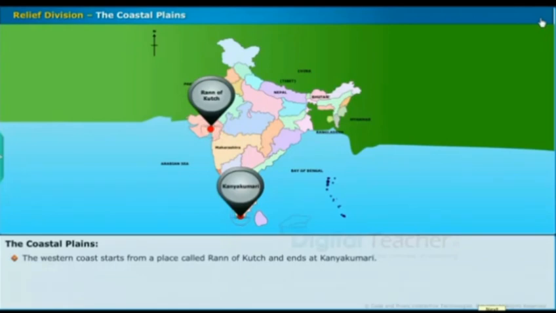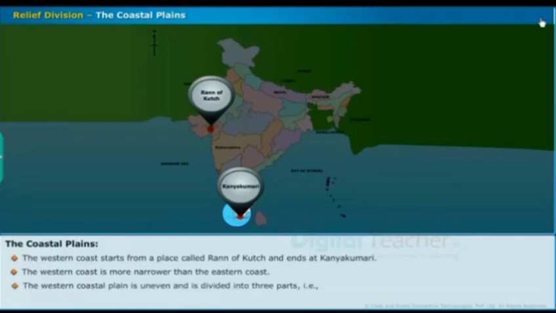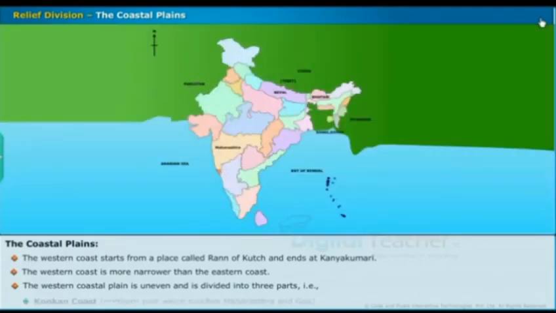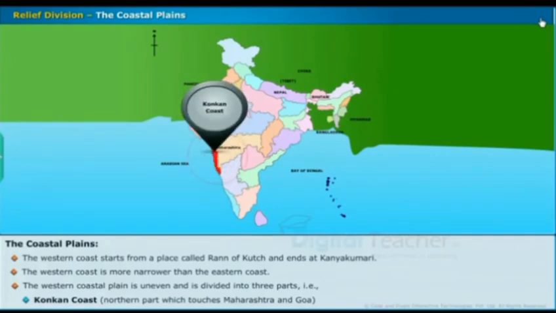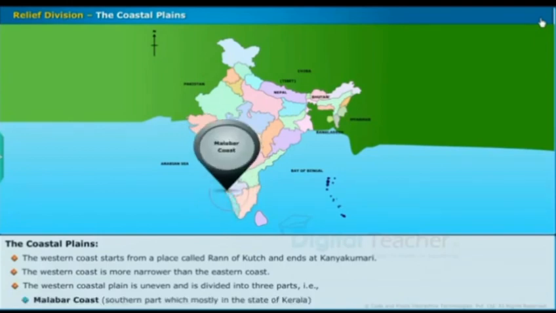The western coast starts from a place called the Rann of Kutch and ends at Kanyakumari. The western coast is narrower than the eastern coast. The western coastal plain is uneven and is divided into three parts: Konkan coast, the northern part which touches Maharashtra and Goa; Canara, the middle part which includes the plains of Karnataka; and Malabar coast, the southern part which is mostly in the state of Kerala.